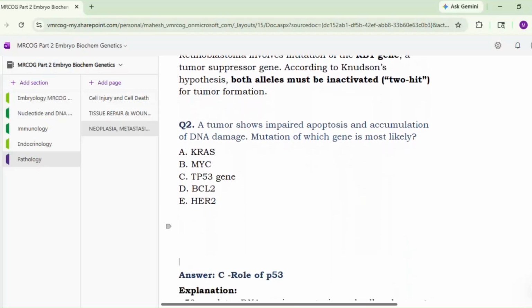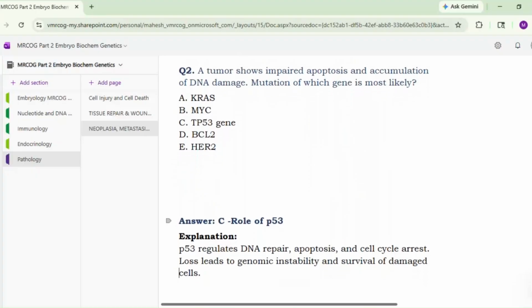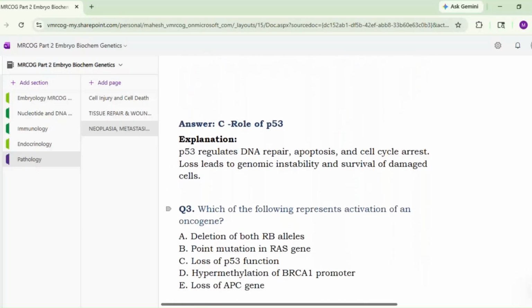So the role of P53: it regulates DNA repair, apoptosis, cell cycle arrest, etc. Loss leads to genomic instability and survival of the damaged cells. So these concepts are very important. They are asking these basic things.